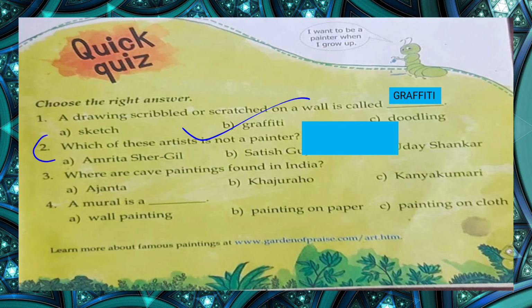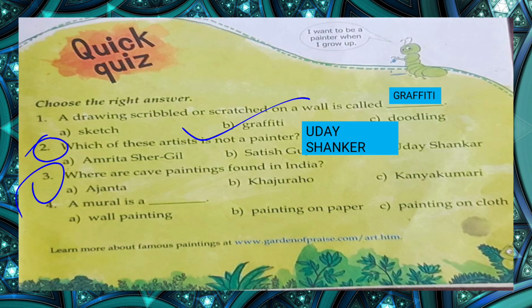Question number 2 is, which of these artists is not a painter? The first one is Amrita Shergill, the second one is Satish Gujral, and the third one is Uday Shankar. So Uday Shankar is not a painter. Yes, Amrita Shergill is a painter. Satish Gujral is also a painter, but Uday Shankar isn't a painter.